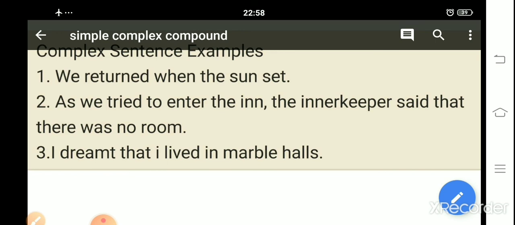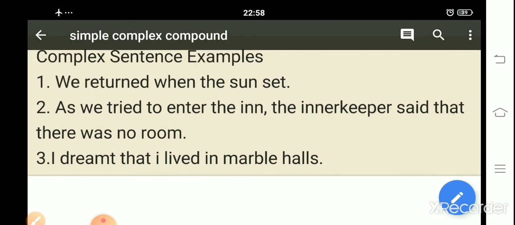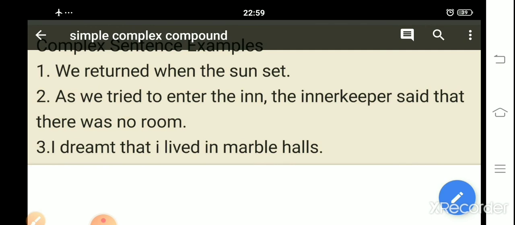As we tried to enter, it has a complete sense when we use it with the other one. So as we tried to enter the inn is a subordinate or dependent clause, and the second one is the independent clause. I hope it is clear to you. If you have any doubt, you can ask me personally. Thanks.